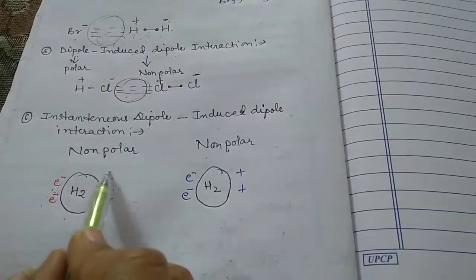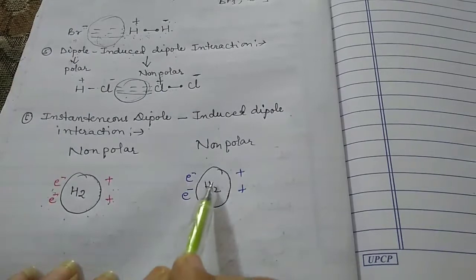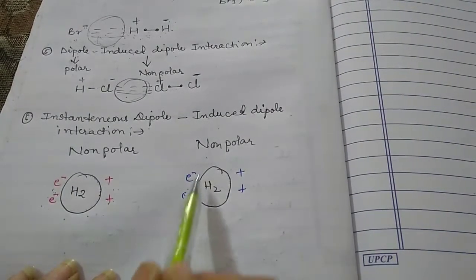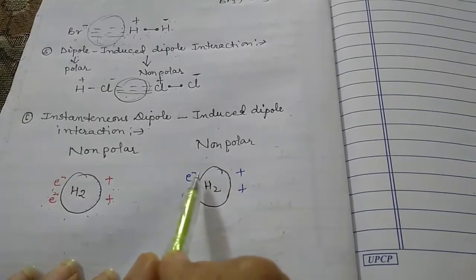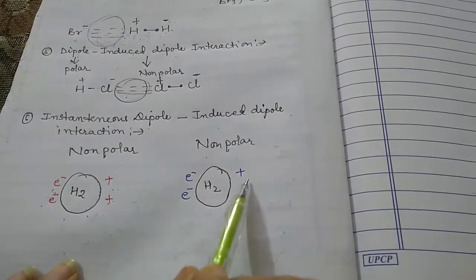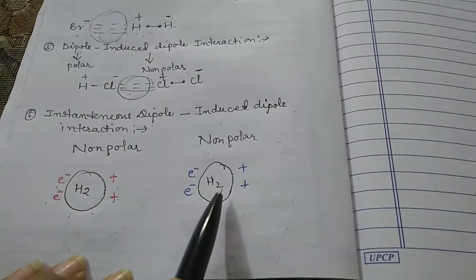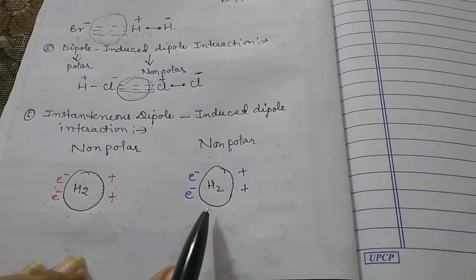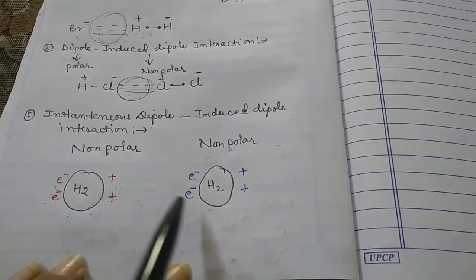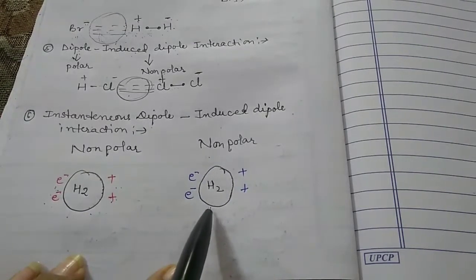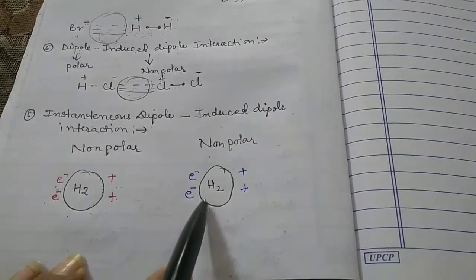So the position of the electron is shifted here, that is, to the left hand side, and when the electrons are shifted here, obviously there is a positive charge. So now it is an induced dipole, and now it acts as a dipole. Now the dipole is induced in this molecule, and this was induced by this one non-polar molecule.